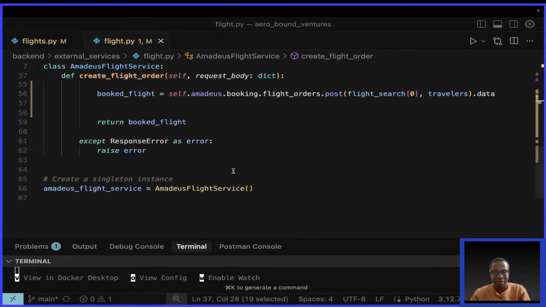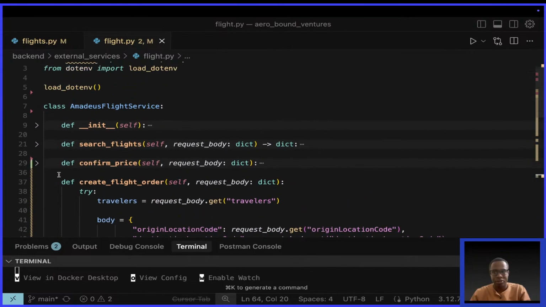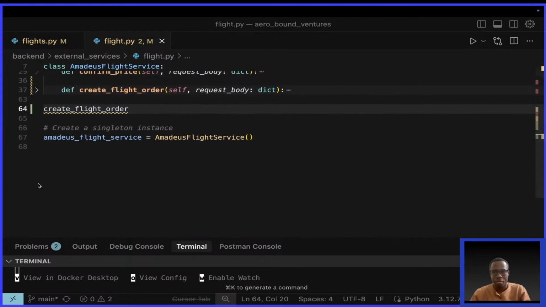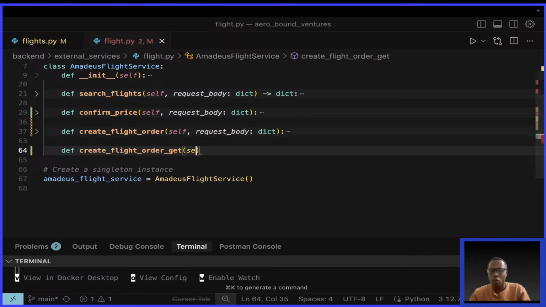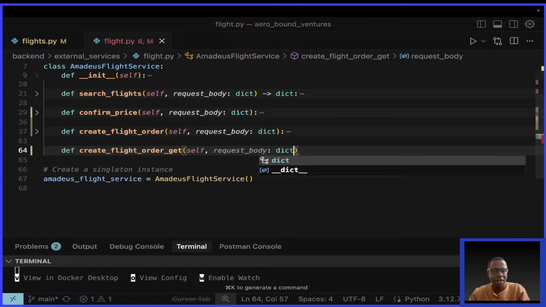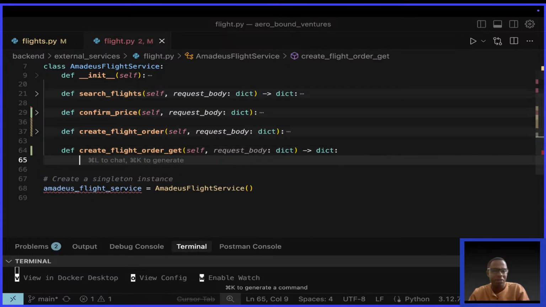I'll define create flight order get, and it's an instance method, so I'll say self, and then we shall get the request body. If you have another way of defining this, please let me know. Request body is of type dictionary and we should return data of type dictionary.